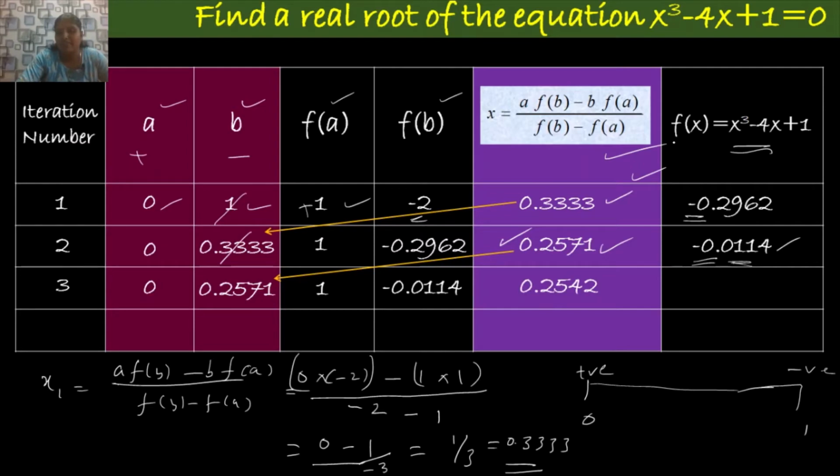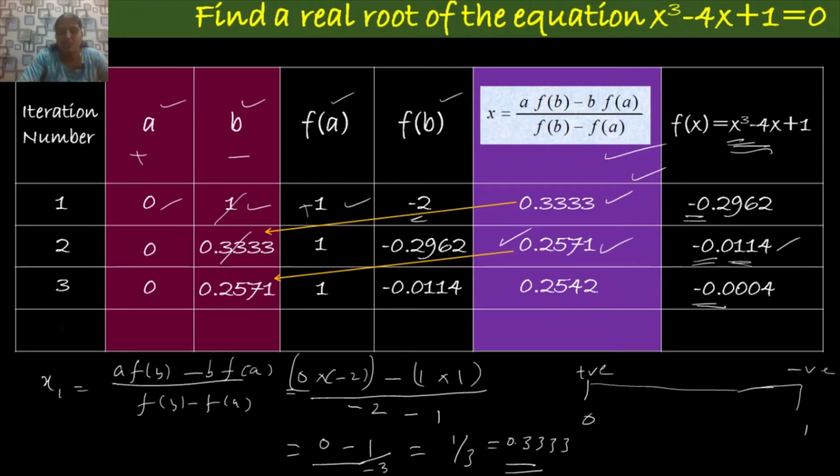0.2542 as the value of x. So in the third iteration we get the value of x as 0.2542. You just replace the value of x here as 0.2542 and simplifying these values in this term, and finally you get the value as minus 0.0004. Look at the sign here too. Here itself we get the negative value.